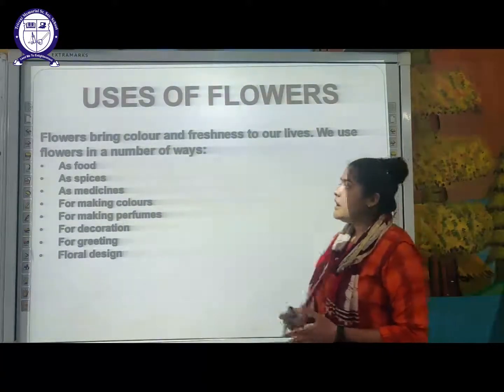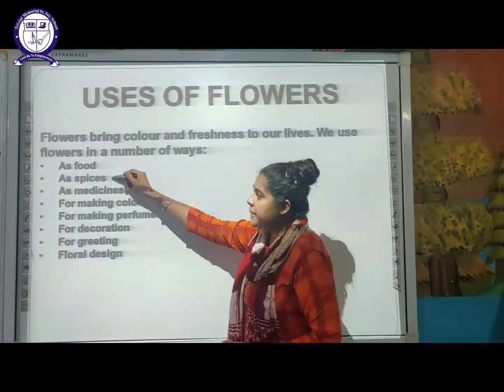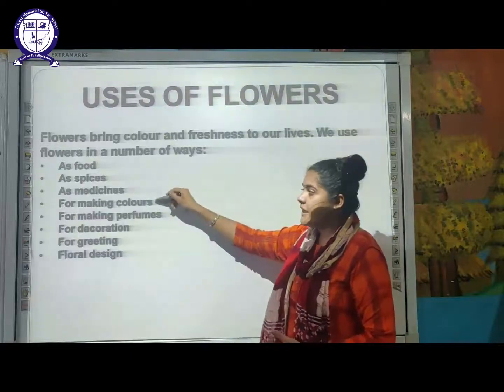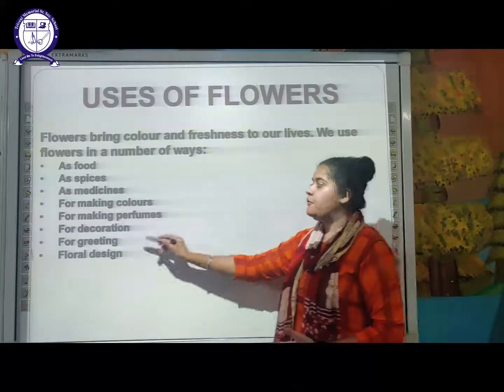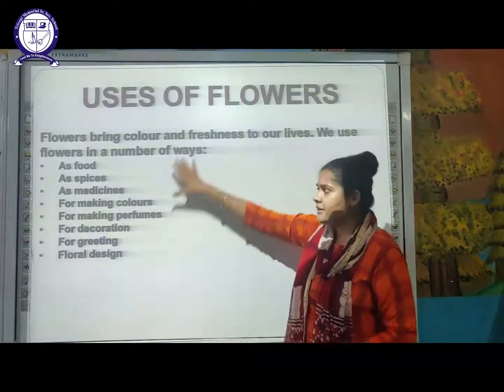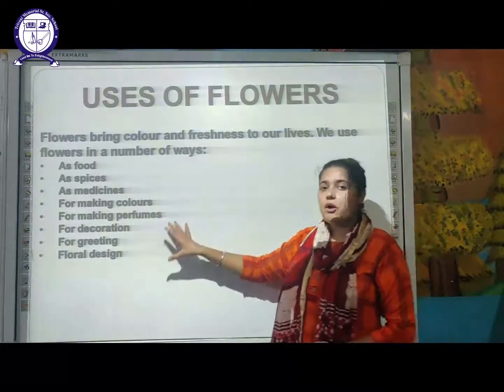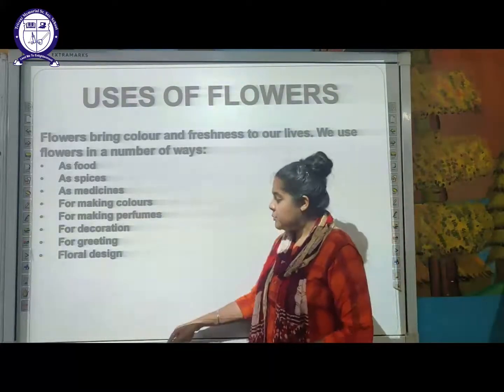So let us discuss. The first one is as food. It is used as food, as spices, as medicine, for making colors, for making perfume, for decoration purposes, for greeting and floral design. So all these purposes are being served by the flower. These are very important for us. So let us discuss them one by one.